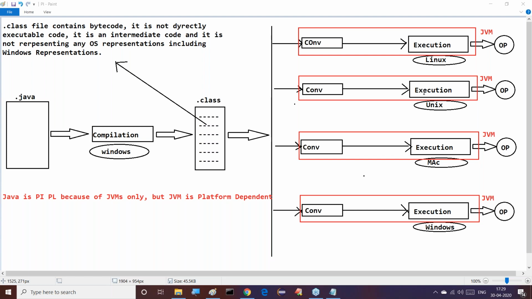That's why the Java programming language is platform independent, but JVM, javac, all these components are platform dependent. Not only this JVM, not only the Java compiler, the total Java software is platform dependent. This is exactly the analysis in the case of Java.